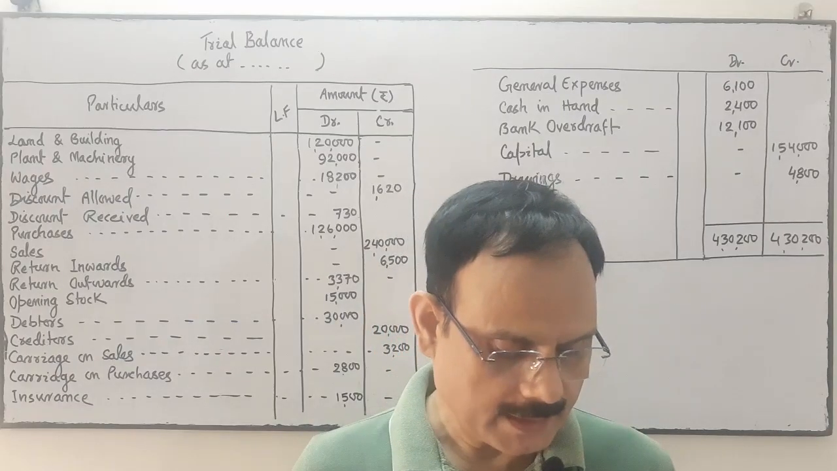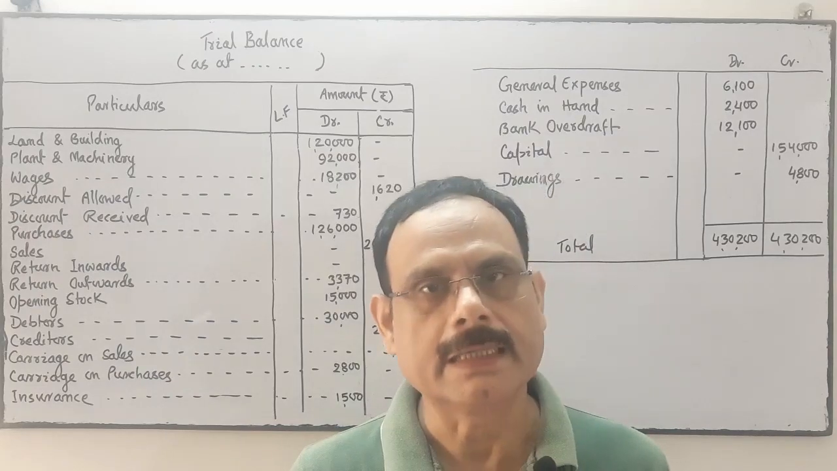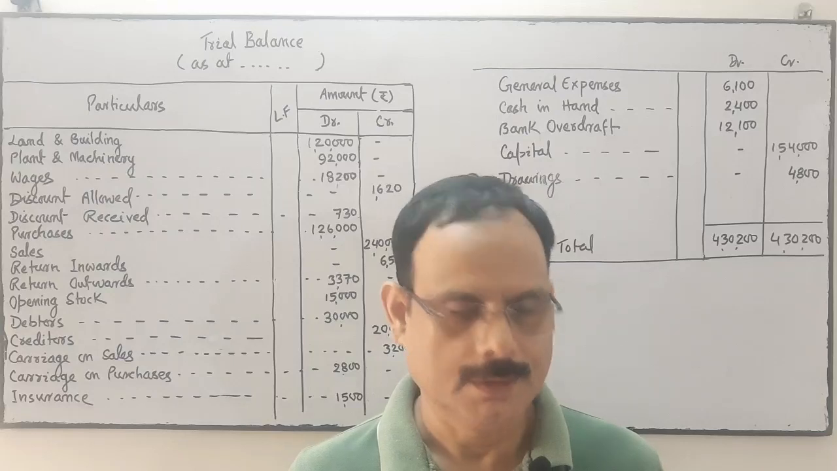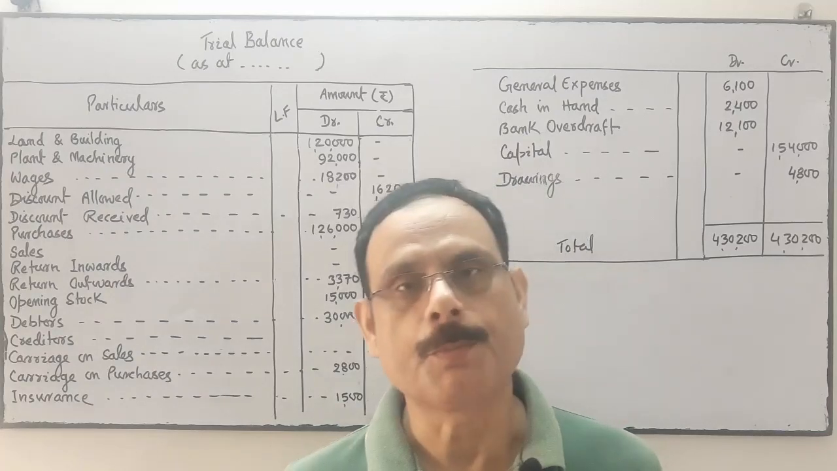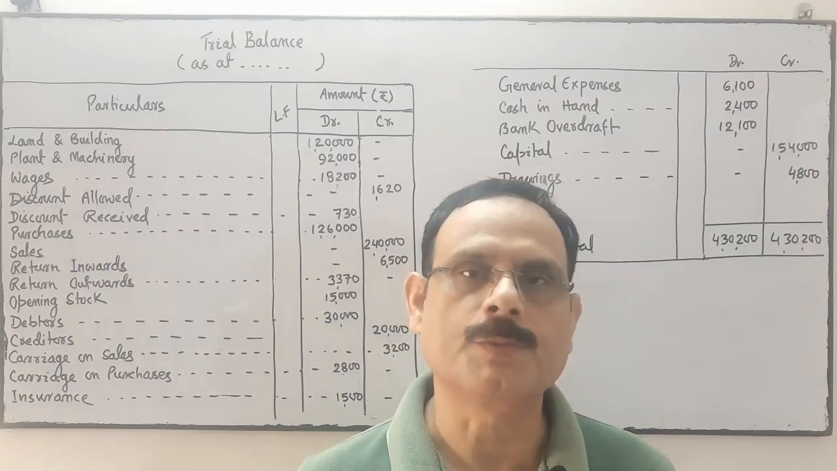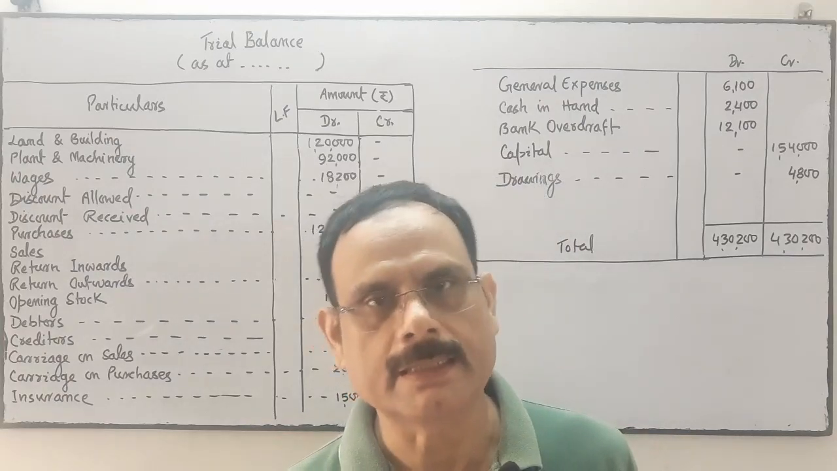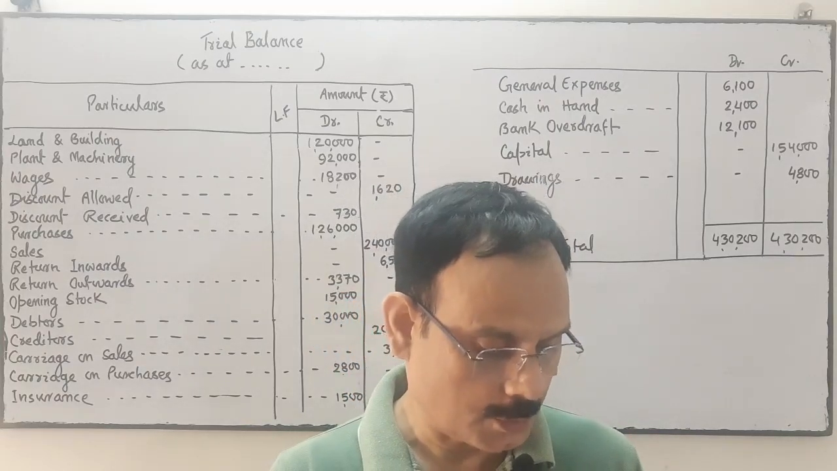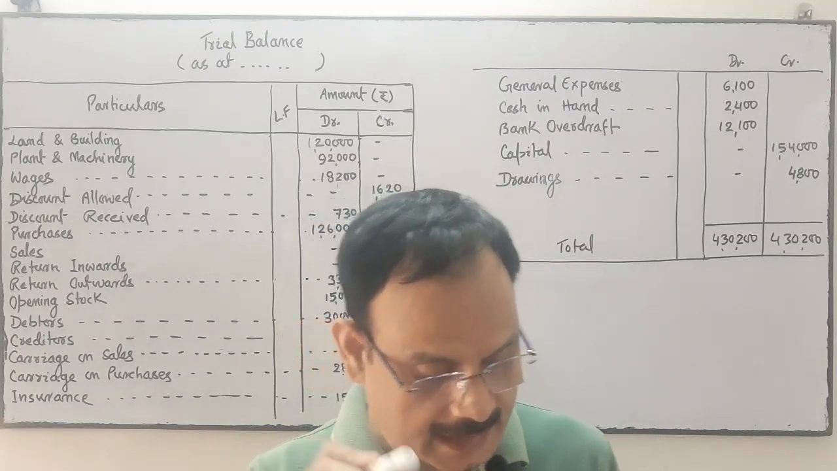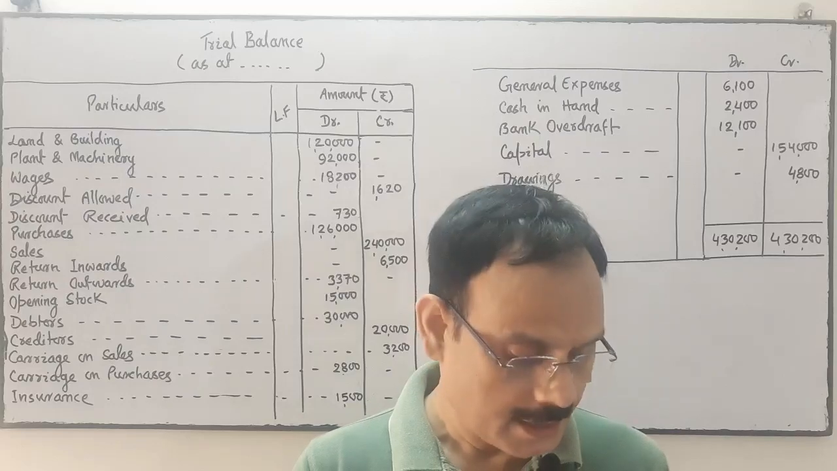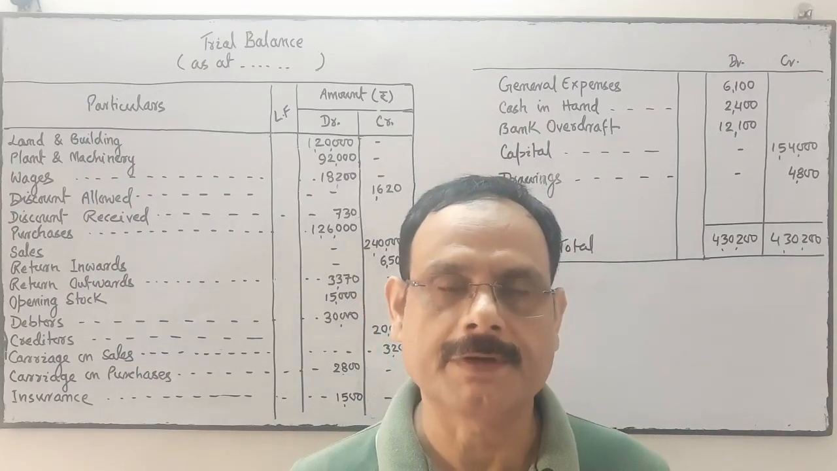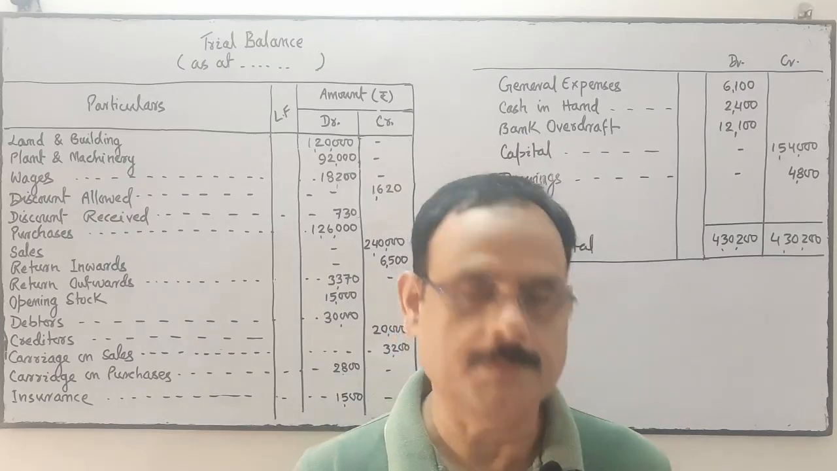The following trial balance has been prepared by an inexperienced accountant. So when the trial balance is prepared by an inexperienced accountant, obviously many mistakes may be committed by that accountant. So the question is, the following trial balance has been prepared by an inexperienced accountant. Redraft it in a correct form.